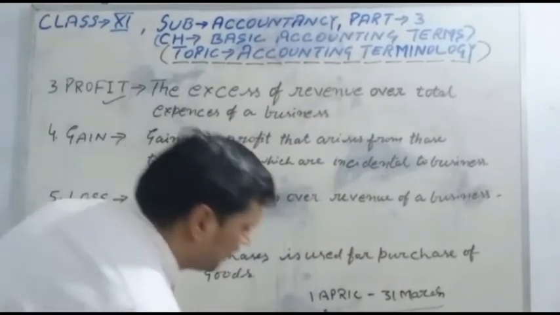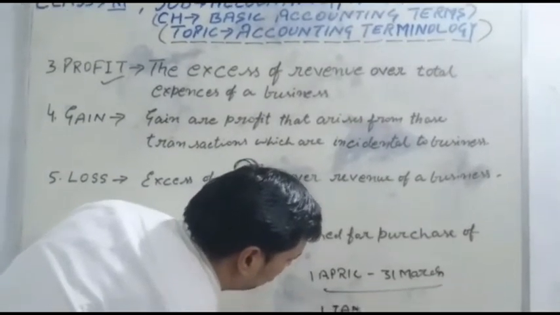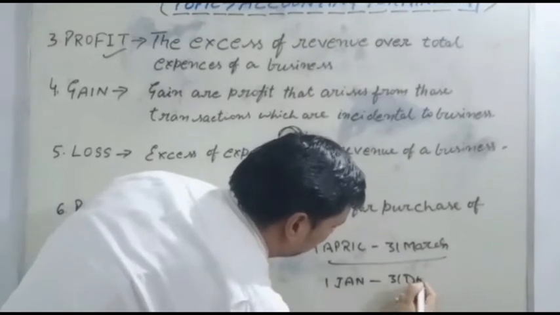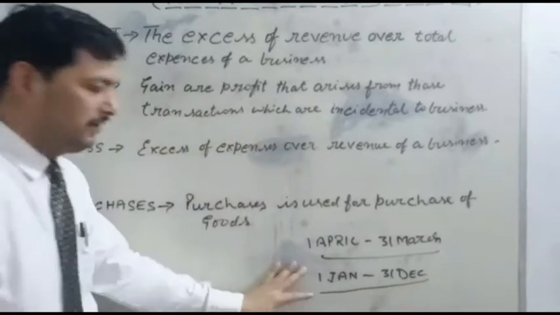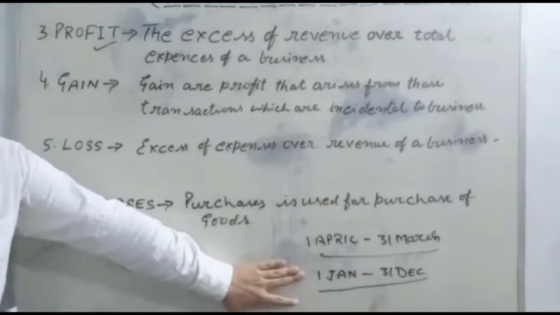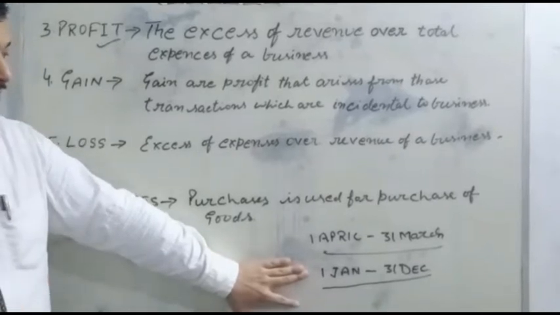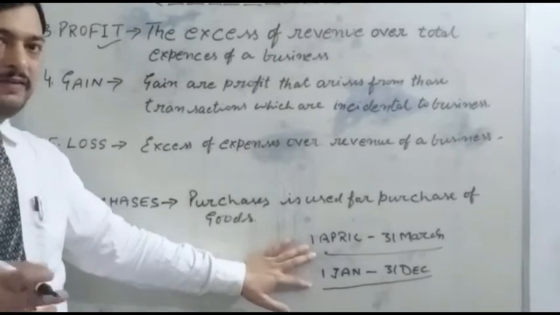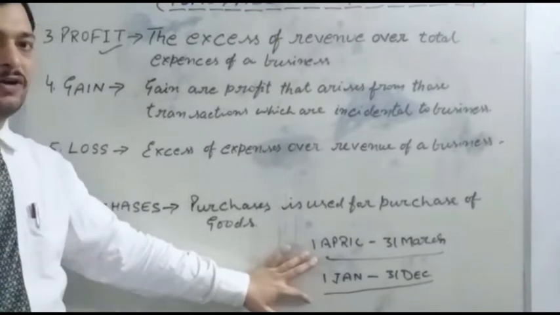And few organizations accept 1st January to 31st December. It is also called the accounting financial year. It depends on the business organization which accounting period will be accepted.